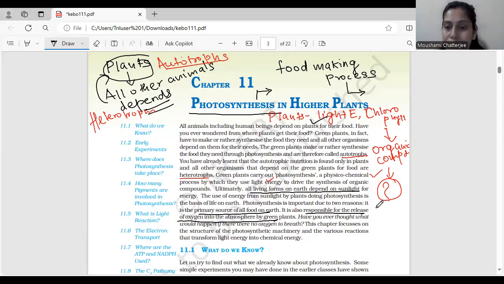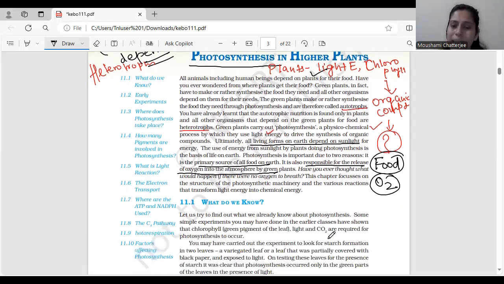And the second reason is it gives us oxygen for survival, which makes the planet Earth suitable for life, isn't it?